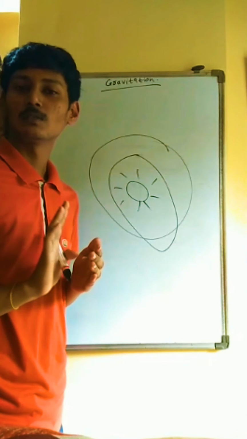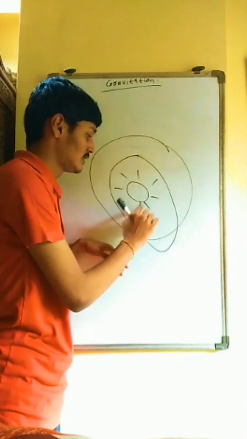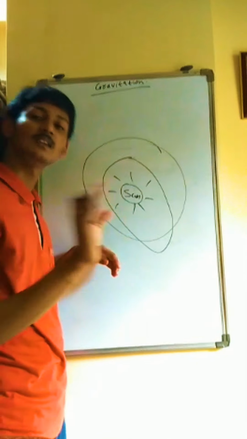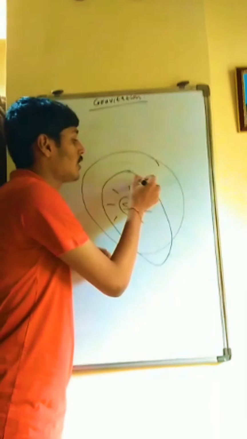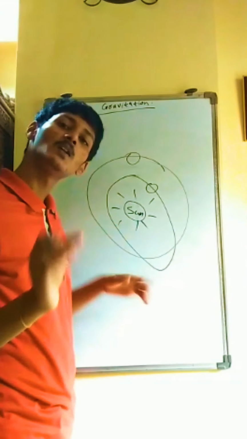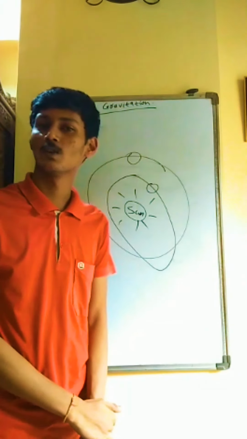So what does the first Kepler's law state? The sun is in the center of the universe, in the center of the solar system, and all the planets revolve around the sun in their specific elliptical orbits. This is Kepler's first law.